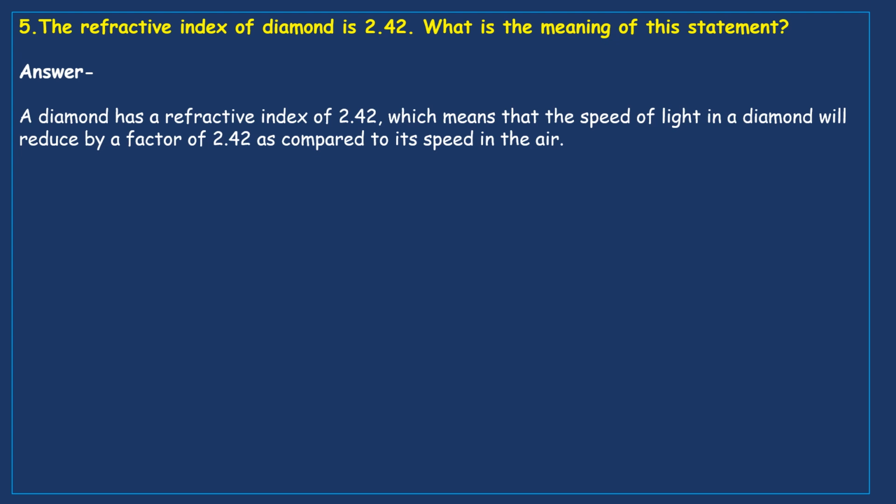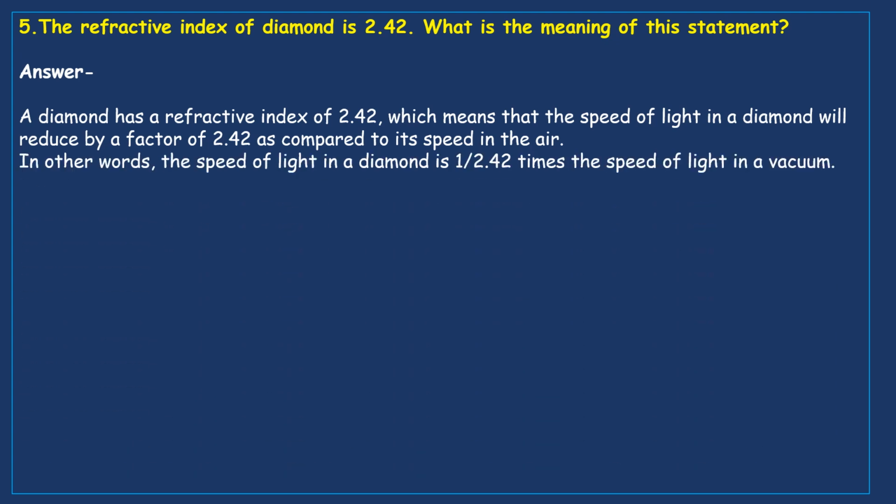For example, if the speed of light in air is 4.84, here it's around 2.42, almost half. By the same factor, the speed of light will be reduced.